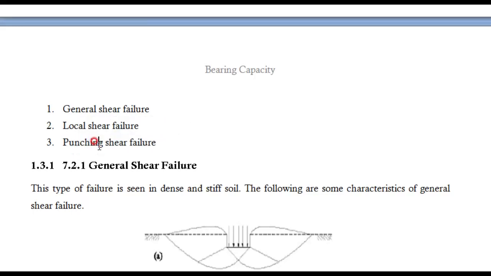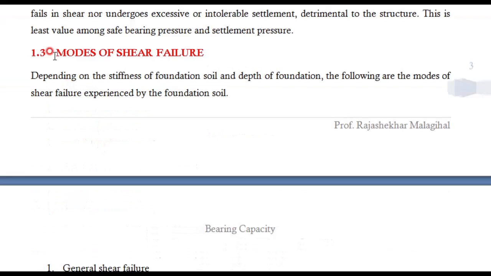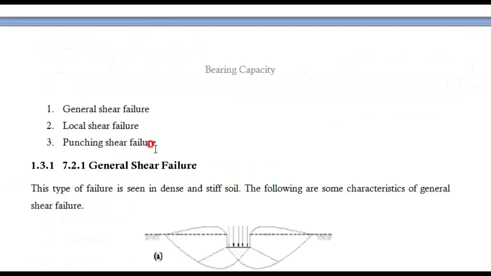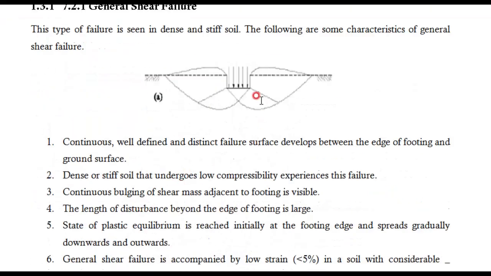The soil fails in punching shear. Therefore, the modes of shear failure say that the soil below the foundation will fail in three different modes. The first one, you can see here, this is a foundation, and initially these dotted lines are there, that much ground was there. As the force increases, the foundation will start penetrating inside, and when it penetrates here, this is a very hard soil, very intact soil. Therefore, this much volume it has penetrated means that much volume you will absorb in a bulging.